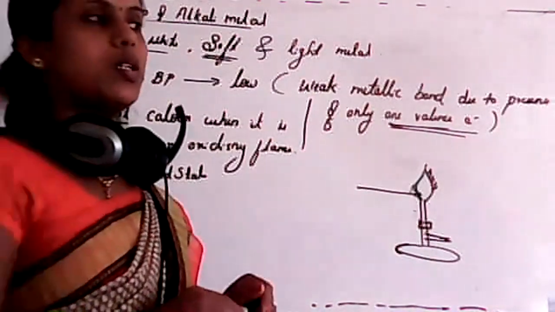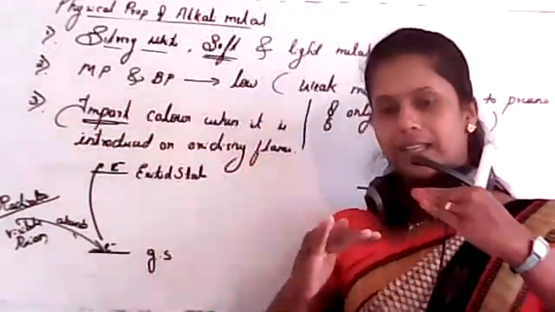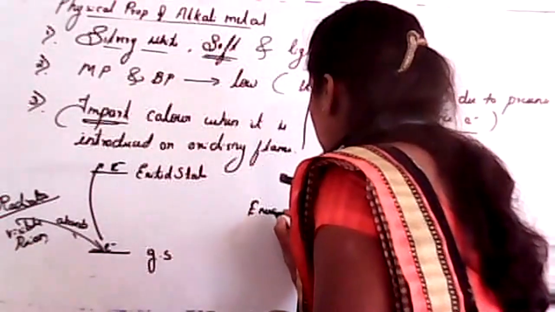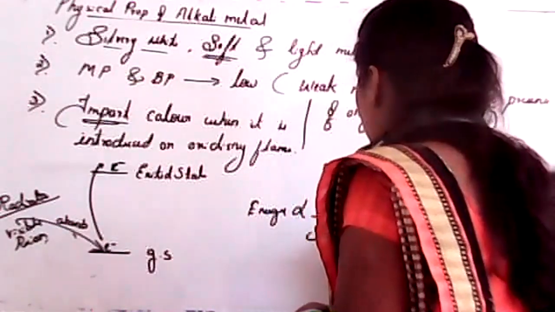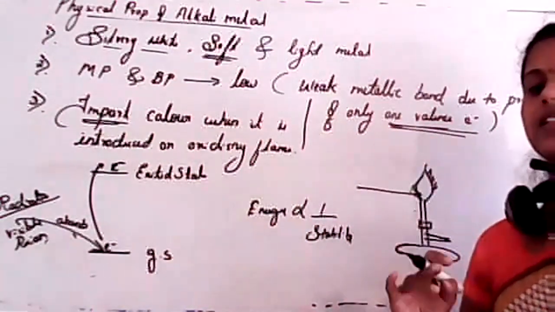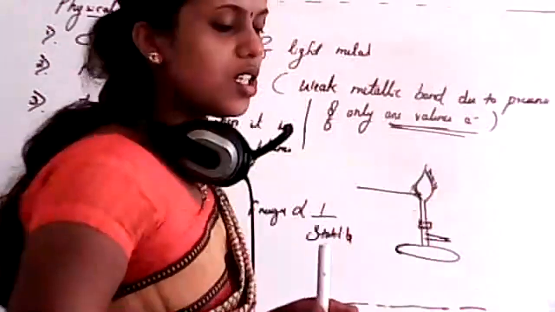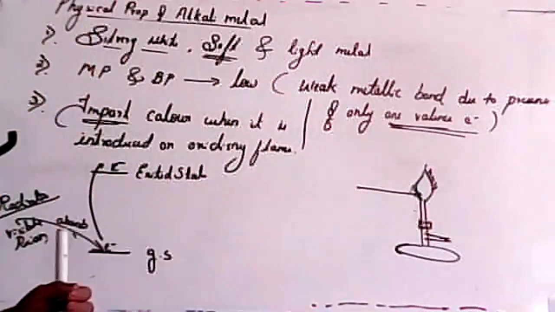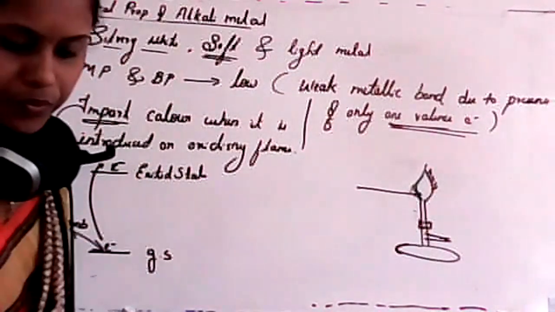But remember one thing, student, the higher energy state is less stable. Clear? As energy increases, stability decreases. It is inversely proportional to stability. So energy decreases means stability increases, and stability increases means energy decreases. So now in this case, energy is increased. That means it is less stable. So it will come back to its original position.